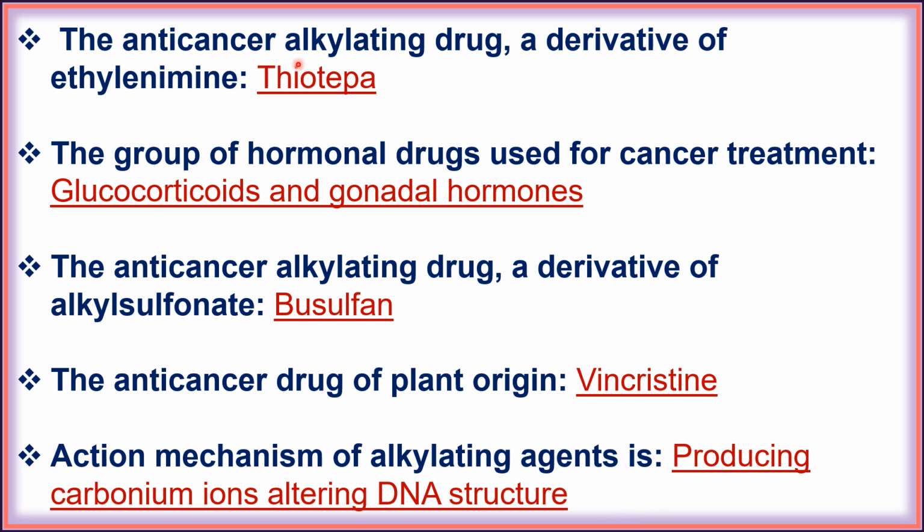Next, the anti-cancer alkylating agent, a derivative of ethylenimine, that is thiotepa. Next, the group of hormonal drugs used for treatment of cancer, that is glucocorticoids and gonadal hormones. Next, the anti-cancer alkylating drug, a derivative of alkyl sulfonate, that is busulfan. Next, the anti-cancer drug of plant origin, that is vincristine. Next, the action mechanism of alkylating agents is producing carbonium ion, altering DNA structure.